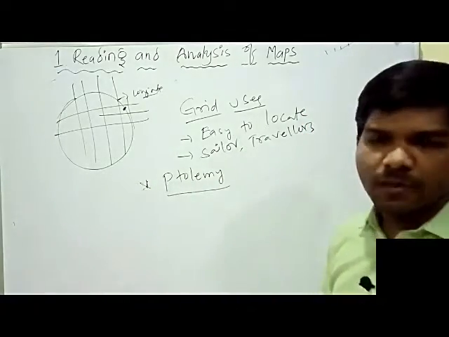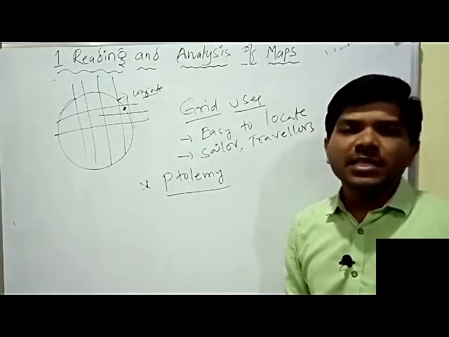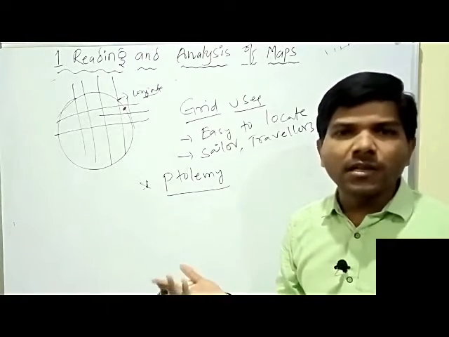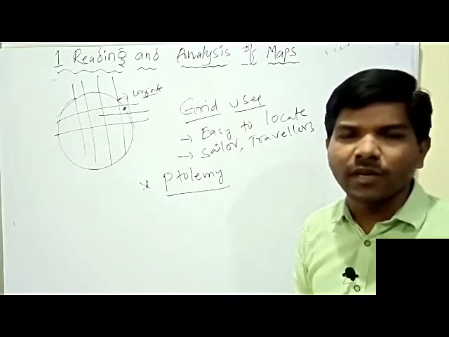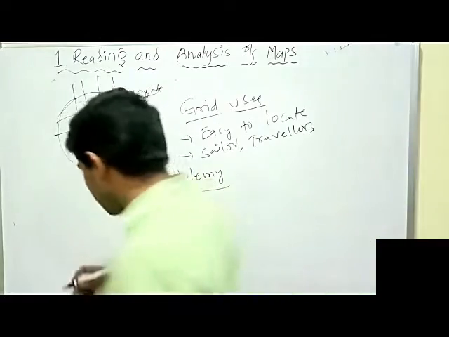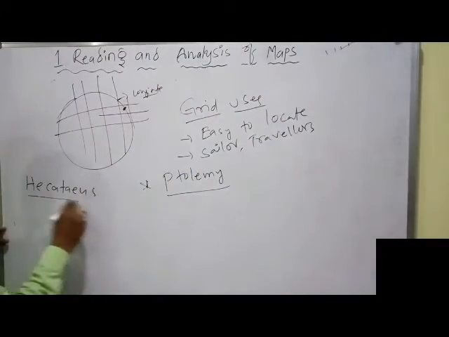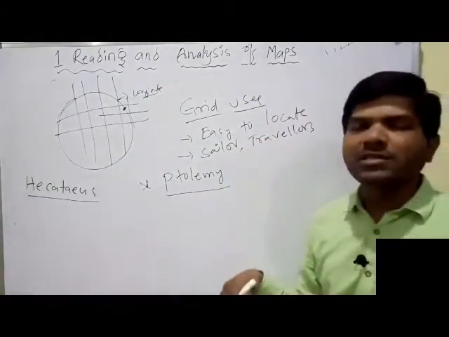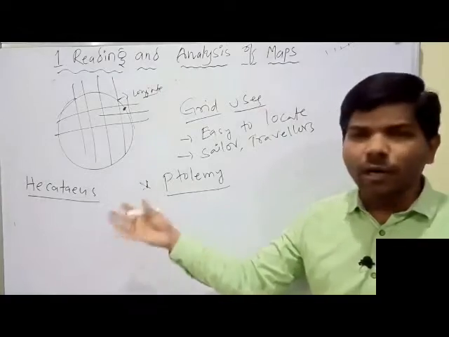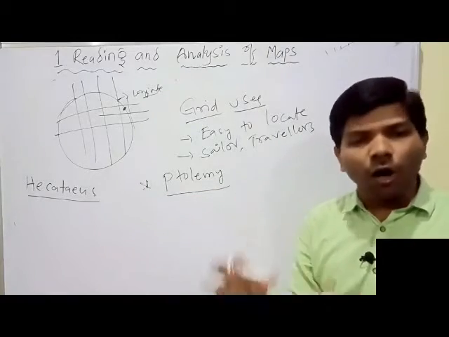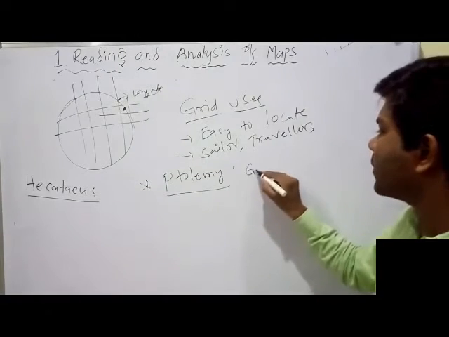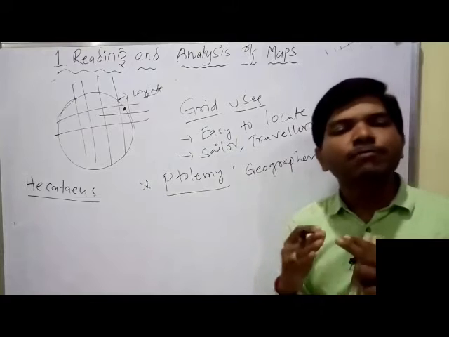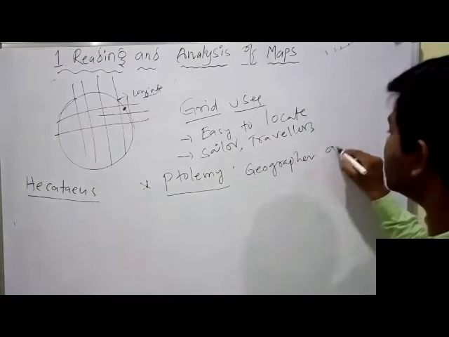Next, Ptolemy. Ptolemy was considered the second father of geography. So who is the first father of geography? He was Hecataeus. Hecataeus is considered the father of geography. Then Ptolemy was considered the second father after Hecataeus. Ptolemy was one of the most important geographers of the ancient world.